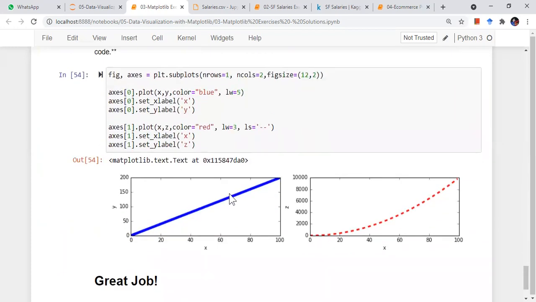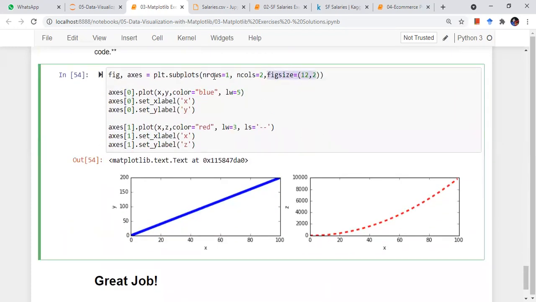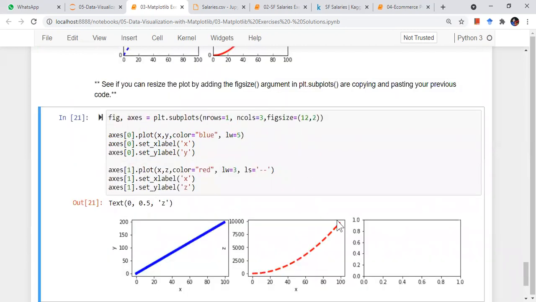Next, I can provide the figure size, with nrows and ncols. You can change it to 2, 3 also. If you want 3 columns, it will look like this. And this blank one, it is already looking like this.